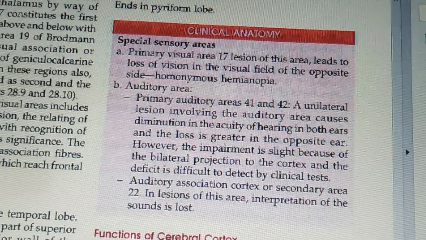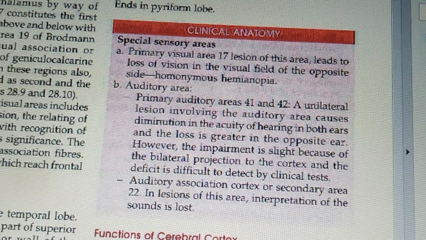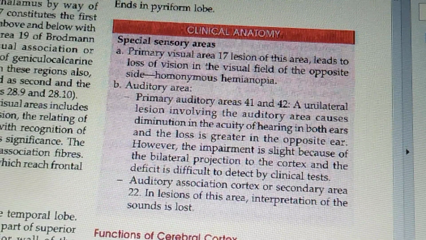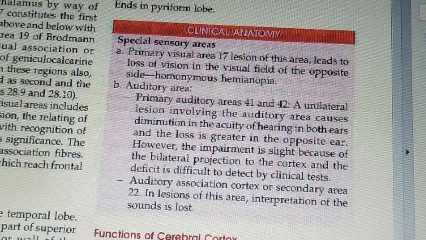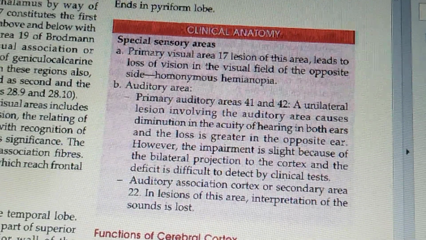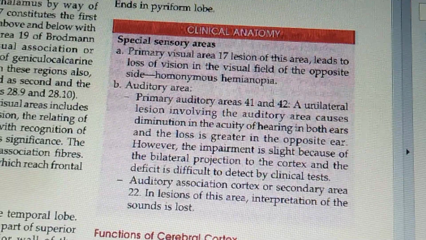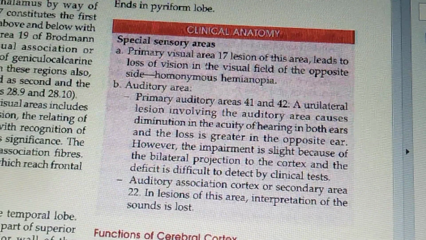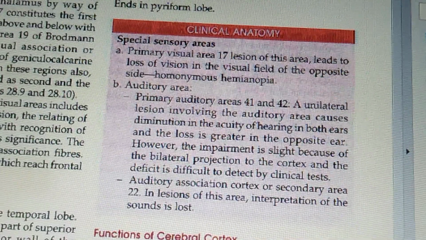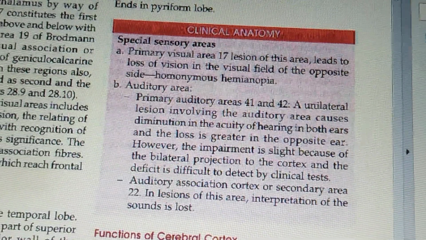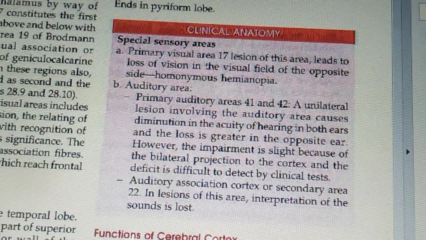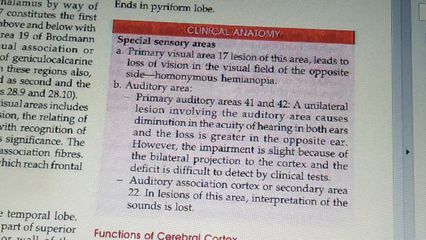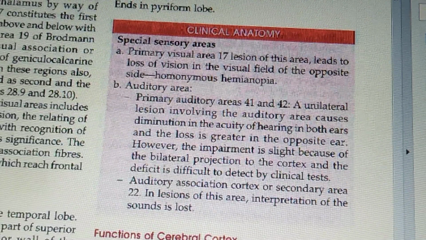Second is the auditory area, primary auditory area 41 and 42. A unilateral lesion involving the auditory area causes diminution in the acuity of hearing in both the ears, and the loss is greater in the opposite ear, right? As I told you, again the contralateral function is first. However, the impairment is slight because of the bilateral projection to the cortex, and the deficit is difficult to detect by clinical test. Next, the auditory association cortex, or the secondary area, that is 22.